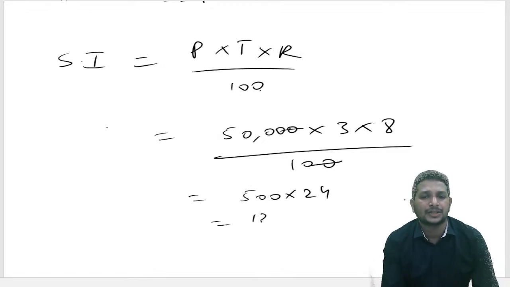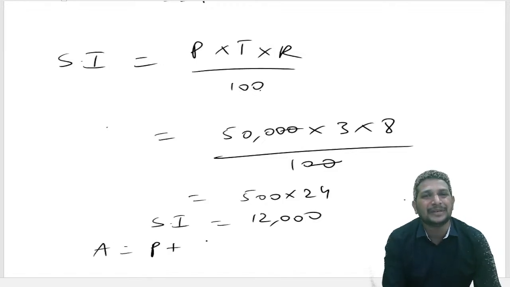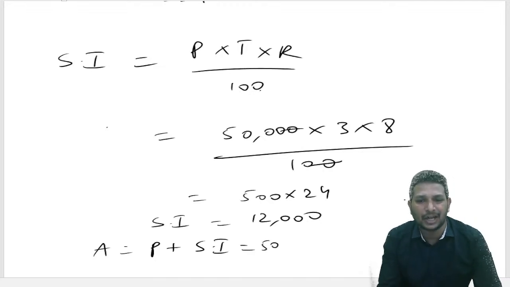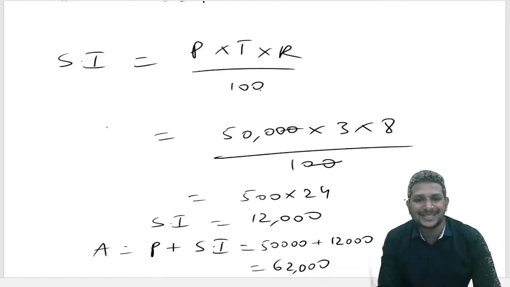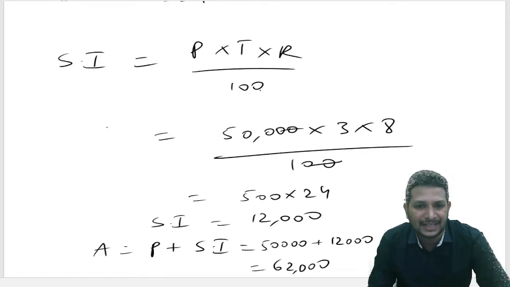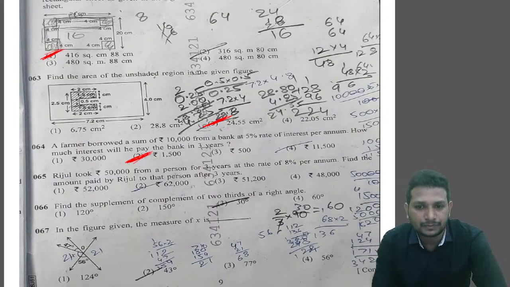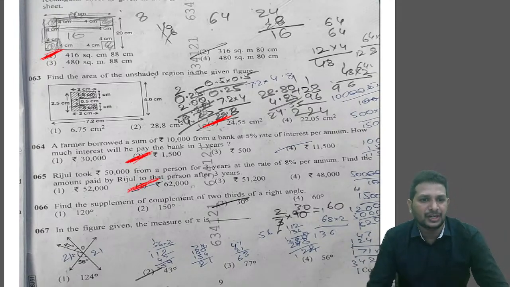That becomes 12,000, the simple interest. But they're asking us to find the amount, which is principal plus simple interest. 50,000 plus 12,000, which is 62,000. The final amount he has to pay is 62,000. That's nothing but option 2. Got it? The answer for this question is option 2.